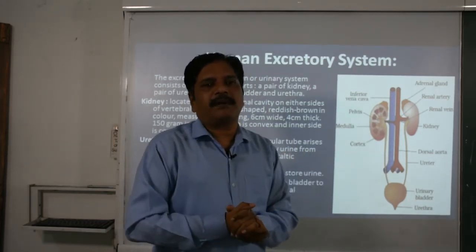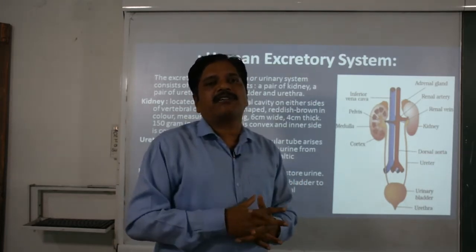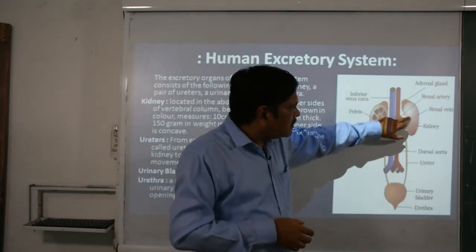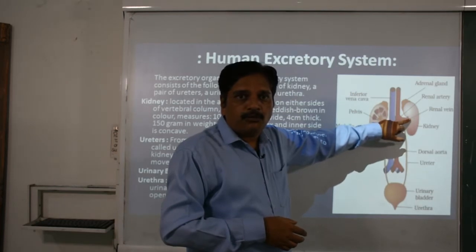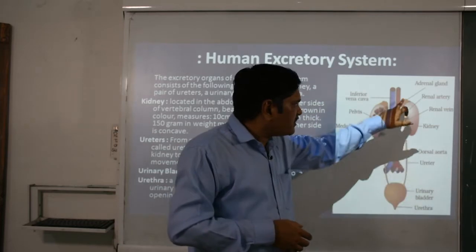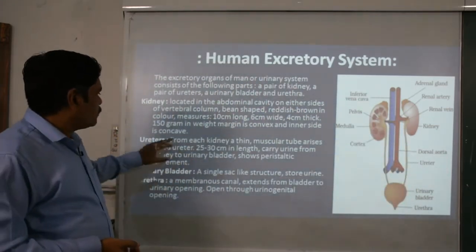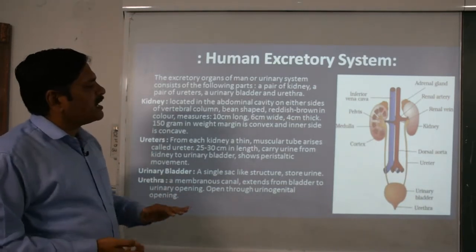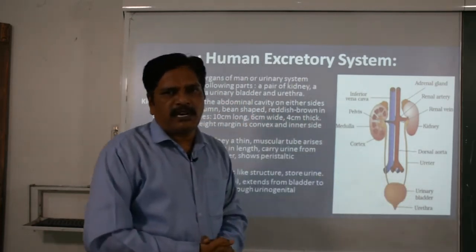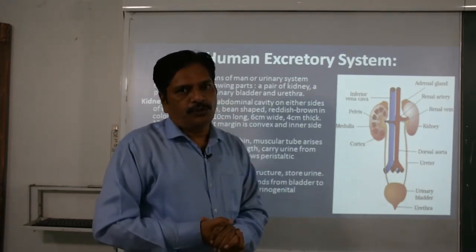We already discussed peristaltic movement. It is an involuntary rhythmic contraction and expansion of the muscles, which is responsible for carrying the urine, released drop by drop, from the kidney to the urinary bladder in a single direction only. They restrict the backward flow of this fluid. So this is the ureter. Then finally we come to the urinary bladder. It is a sac-like structure which is purely muscular in nature, and it is responsible for storing the urine.